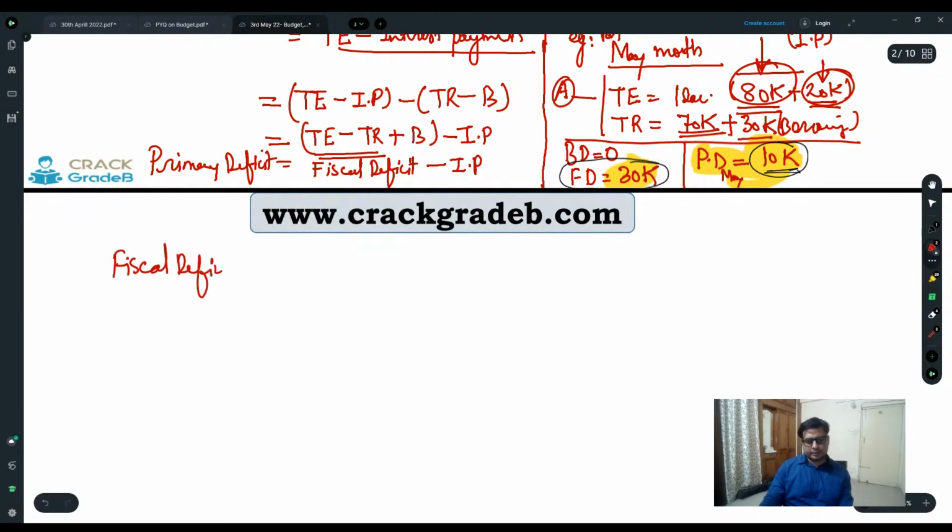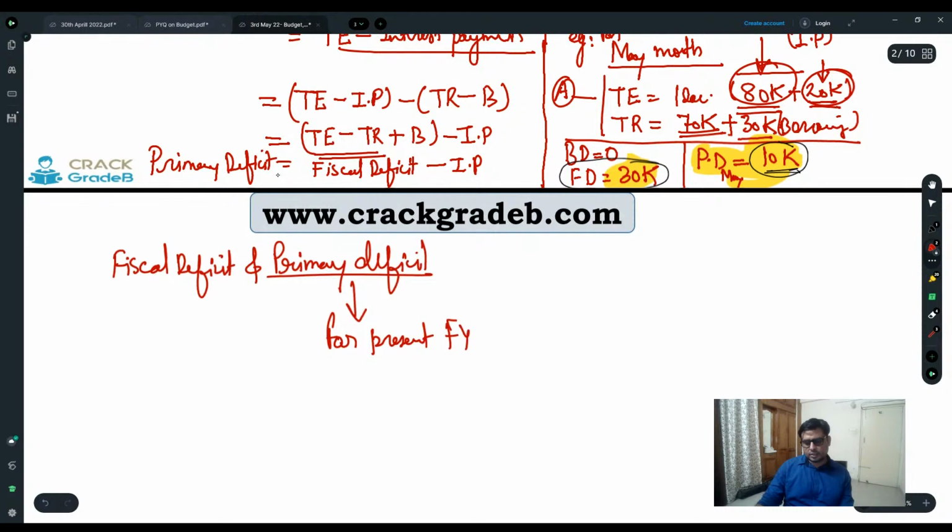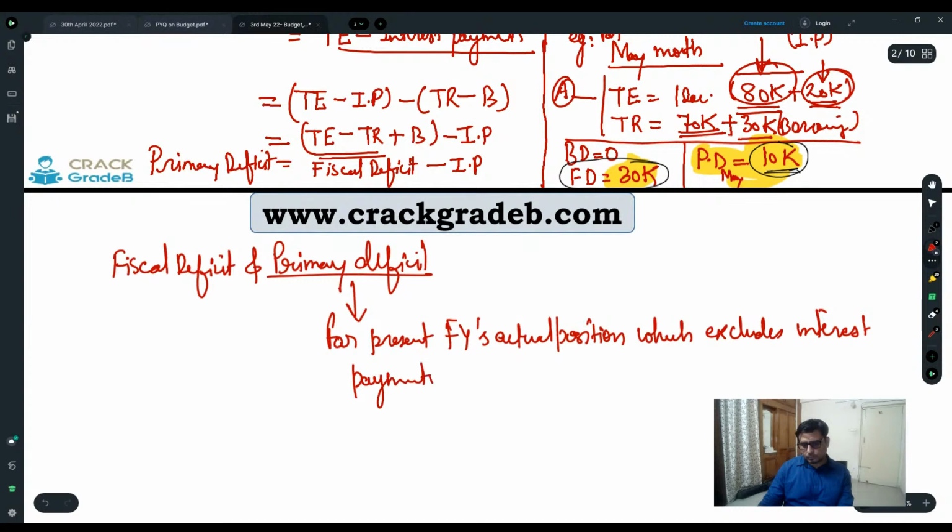fiscal deficit and primary deficit. So primary deficit is for the present financial year's actual position, which excludes interest payments and borrowings of the present financial year, right?